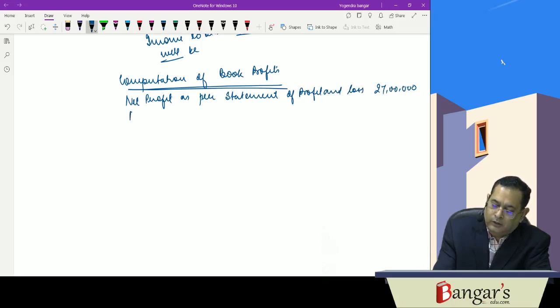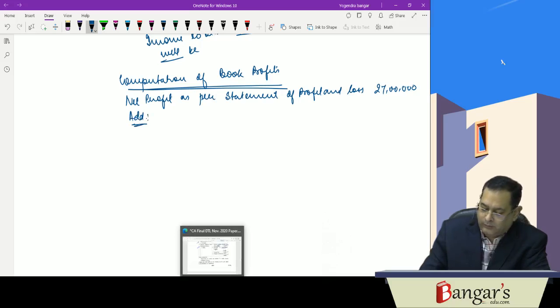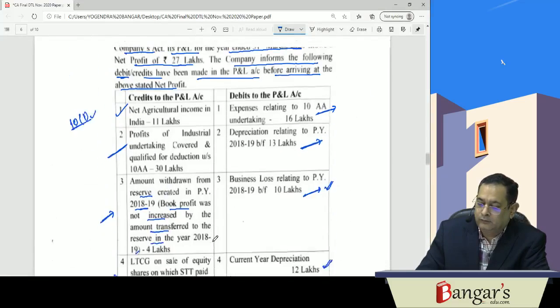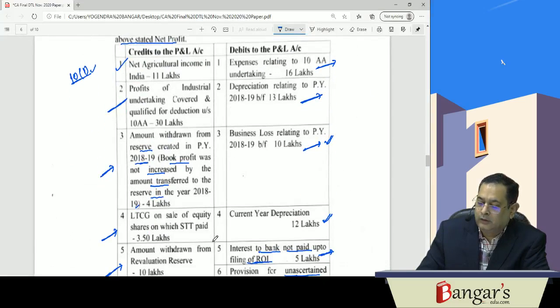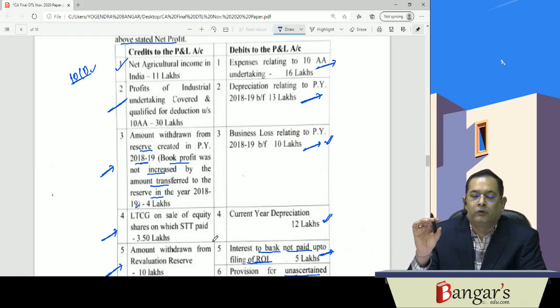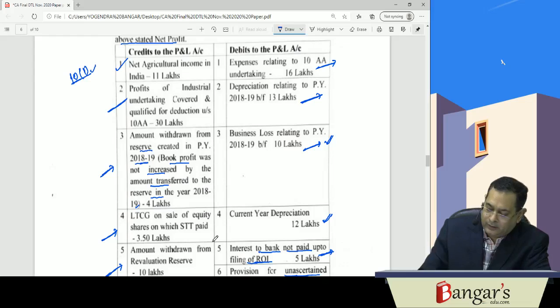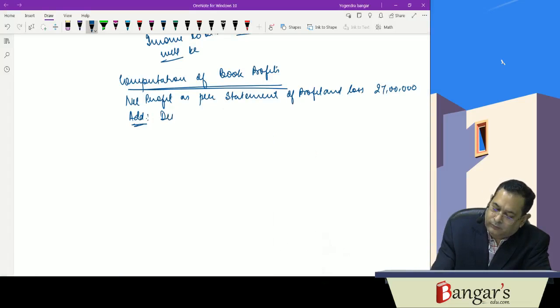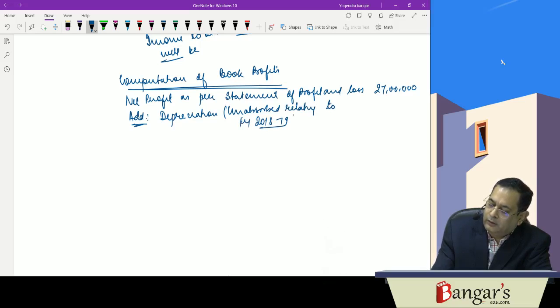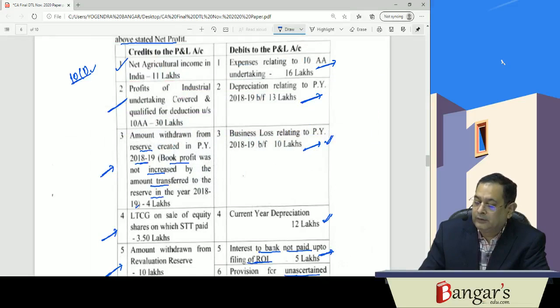Okay. Now add items. Look what can be added here. Number one is depreciation relating to previous year 18-19. So unabsorbed depreciation or business loss, whichever is lower, will be reduced. But both have been debited. Therefore, unabsorbed depreciation relating to financial year 18-19, that will be added back, 13 lakh rupees.